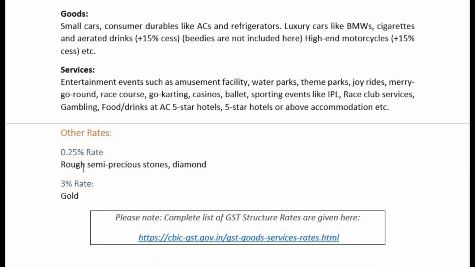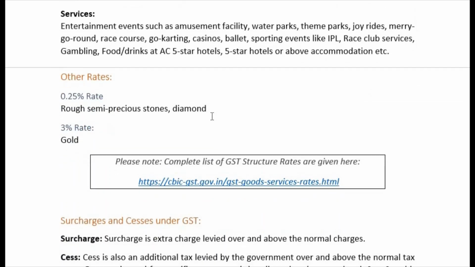Other rates: there are two more slabs specially designed for these two products. Rough semi-precious stones, that is diamond, carries a 0.25% rate, because making of diamond will come under 18% again, because that includes job work, right? And ornaments carry an 18% tax rate, that is different. Gold, if you purchase only gold, a 3% tax rate is applicable, only pure gold, and not any jewelry where any job work is done, right? So the complete list of GST structure rates is given here, right?